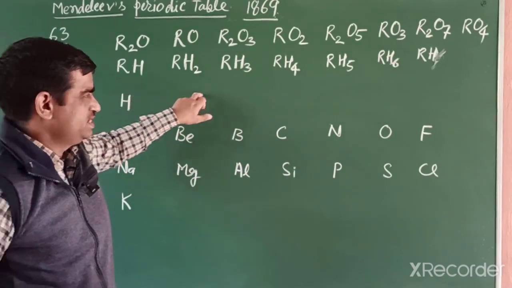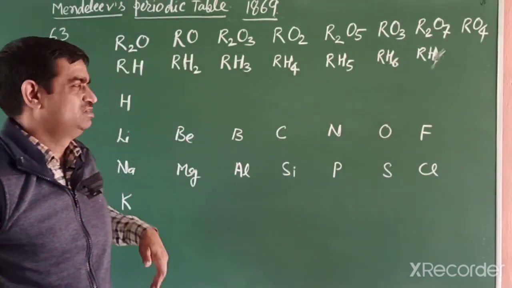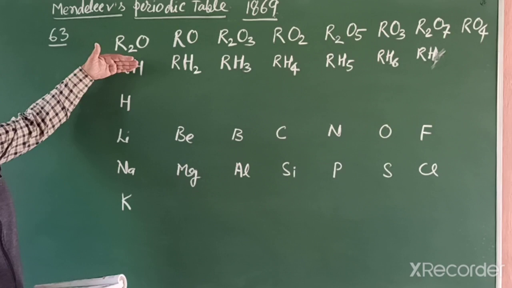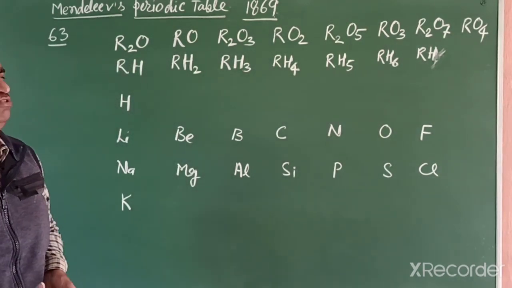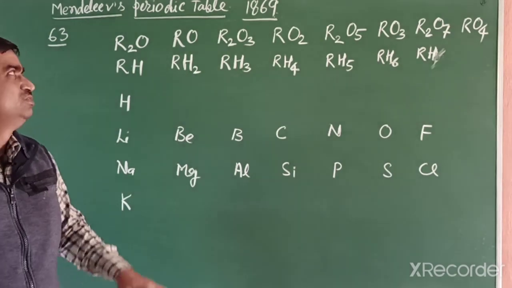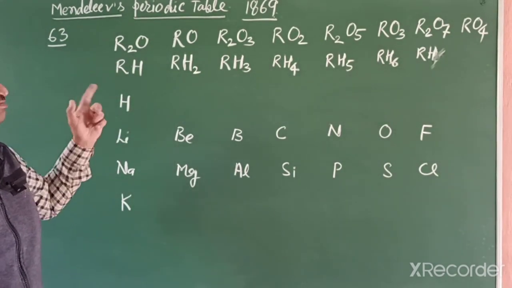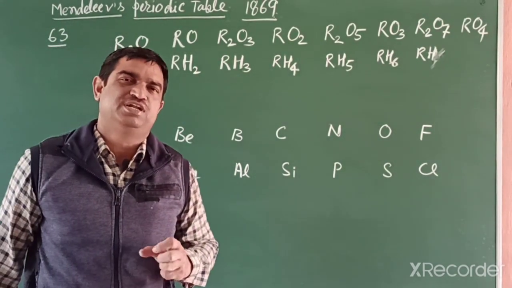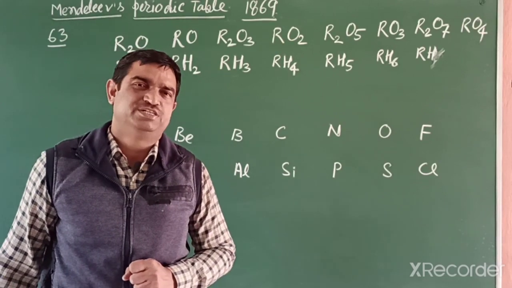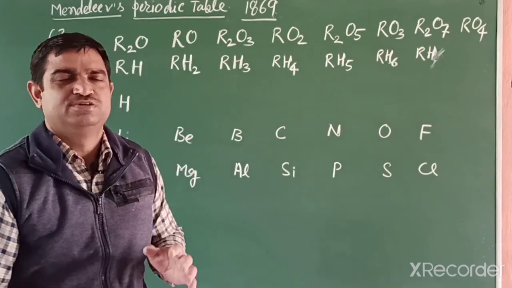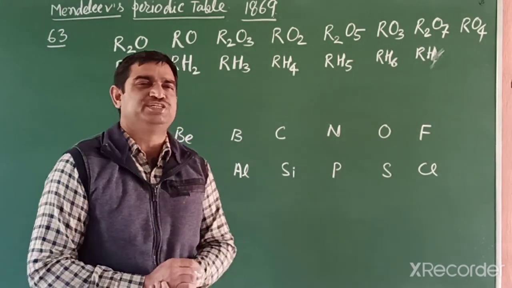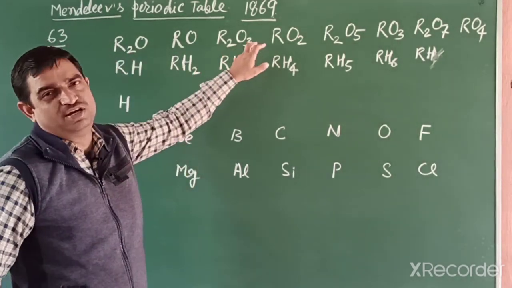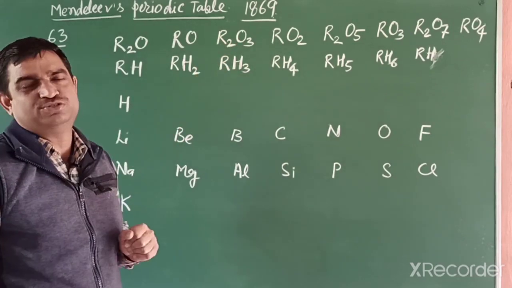He did not place all the elements continuously. He placed similar properties in the same group. That is the major achievement of Mendeleev. So Mendeleev is known as the father of classification of elements, because he was the first scientist to correlate atomic mass with the properties of chemical formulas with oxygen and hydrogen.